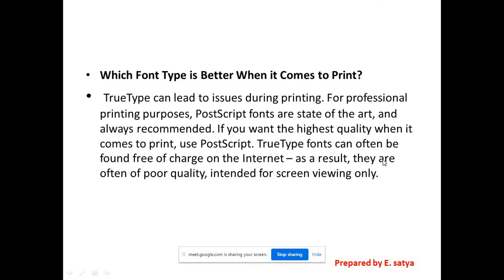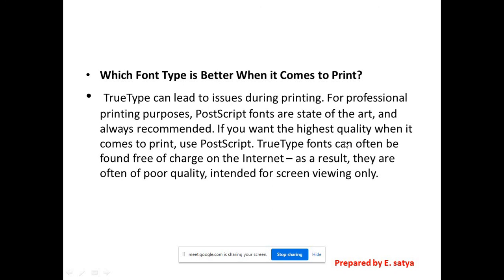True type fonts can often be found free of charge on the internet. As a result, they are often of poor quality, intended for screen viewing only. So here it is mentioning that always try to use PostScript fonts if you are expecting good quality printing. In quality printing, with PostScript files only you will get the same sharpness on paper.